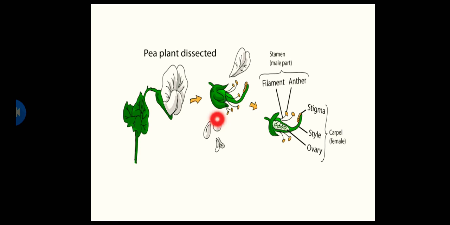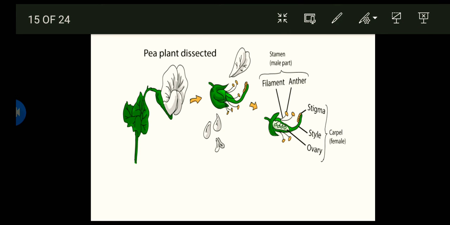So, again, I have this one flower, and this flower can go through self-pollination because it has sperm and egg.